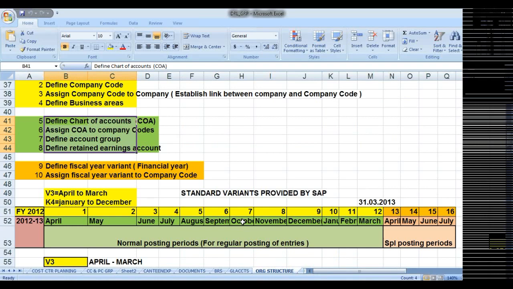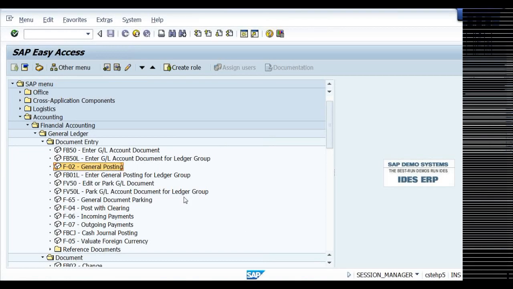Now we are looking at the document parking and the document holding. See here, generally one accounts officer will be there, and say for example 3 to 4 accountants. Each accountant will be given responsibility for one functionality.